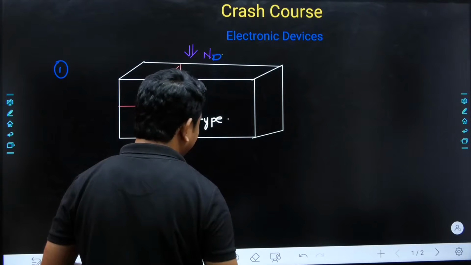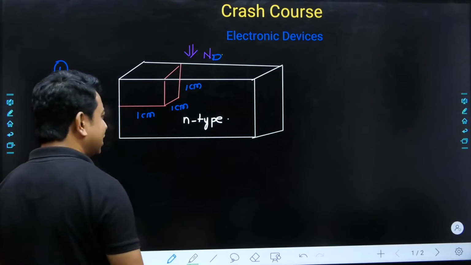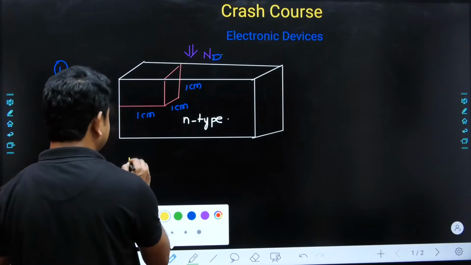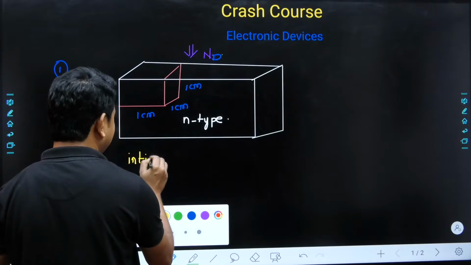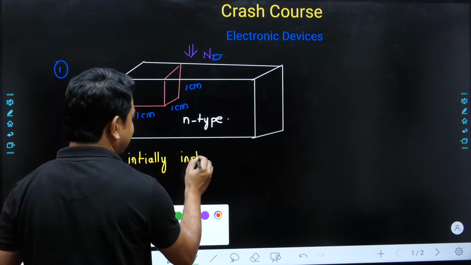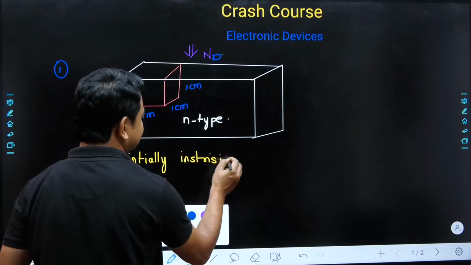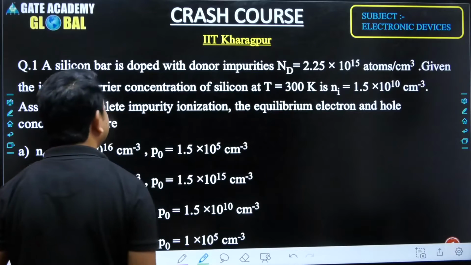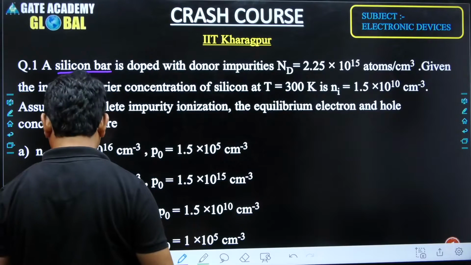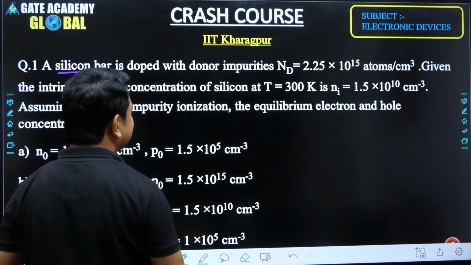So, sir, before adding these donor impurities, what will be the type of the semiconductor? Initially, the semiconductor is intrinsic. Whenever we have questions, we can take care that there is something written for the intrinsic material also. So here the intrinsic material is silicon.